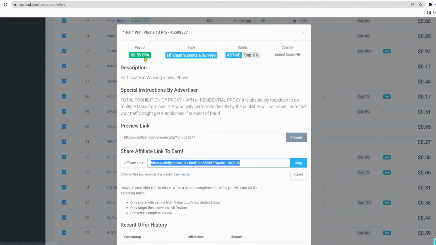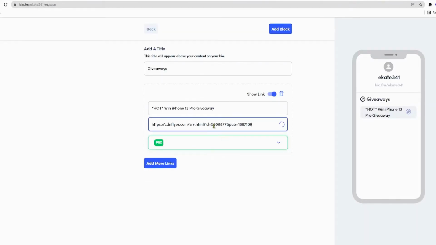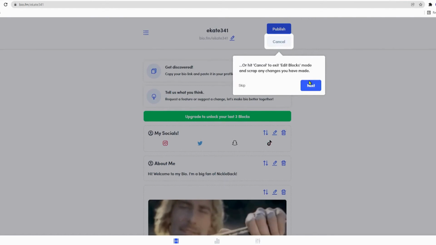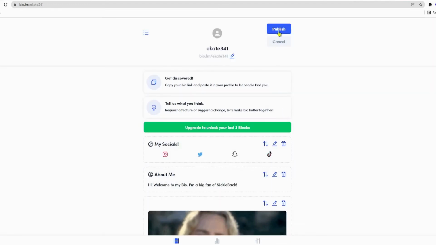Then I will grab my referral link from here. This is my referral link and I will just paste it over here. As soon as you add your referral link, just click on add block and hit publish. Now you can copy this bio.fm link, and whenever someone goes to that link, let me show where that's going to send them.